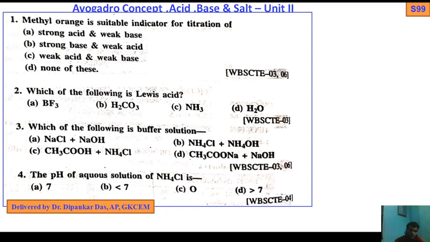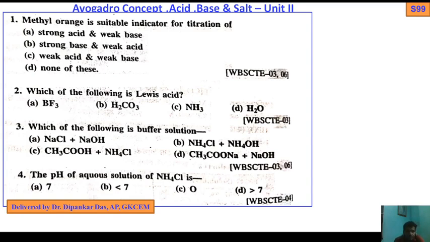For strong acid and strong base, we know any indicator works. For weak acid and weak base, we know there is no satisfactory indicator. Now strong acid with weak base, or weak acid, we have to decide. So options C and D will not be the answers. Out of A and B, we should try whether it is A or B.